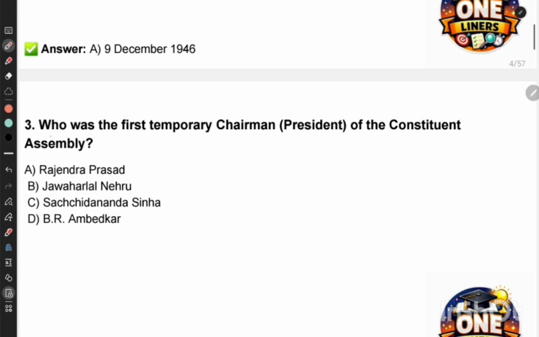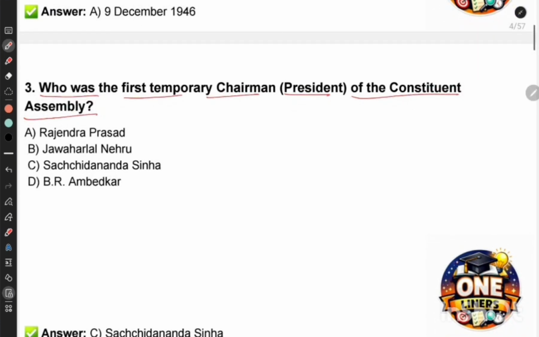Next question. Who was the first temporary chairman or president of Constituent Assembly? Rajendra Prasad, Jawaharlal Nehru, Satchidananda Sinha, Dr. B.R. Ambedkar. So the right answer is Satchidananda Sinha.